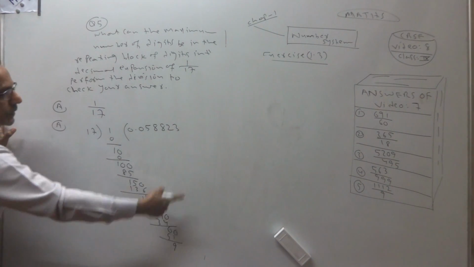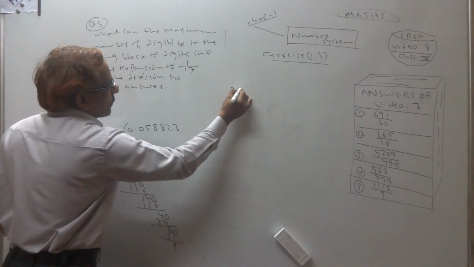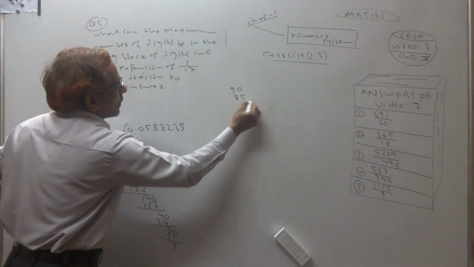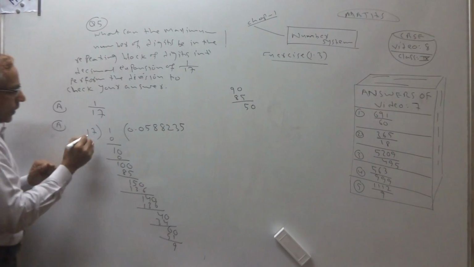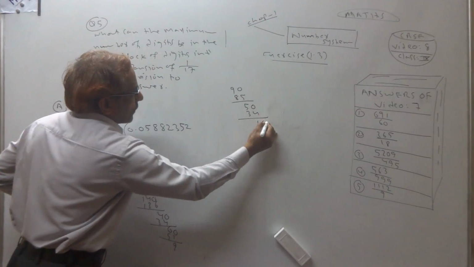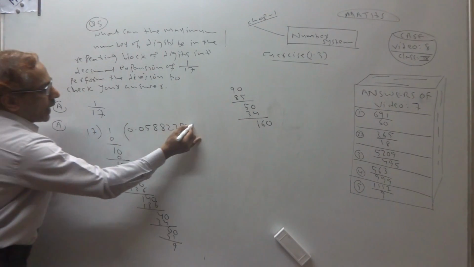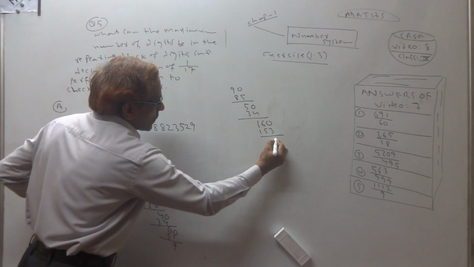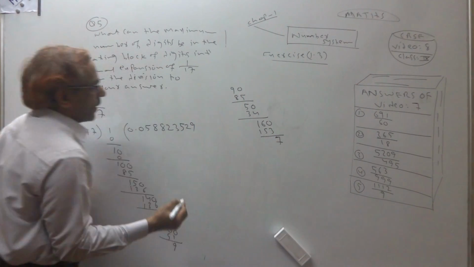So we continue here. 9 left. 0. 17 5s are 85, 5 left. 0. 17 2s are 34, 16 left. 0. 17 9s are 153, 7 left.